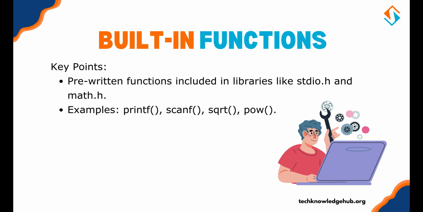Built-in functions. C provides several built-in functions such as printf, scanf, and mathematical functions like sqrt and pow.